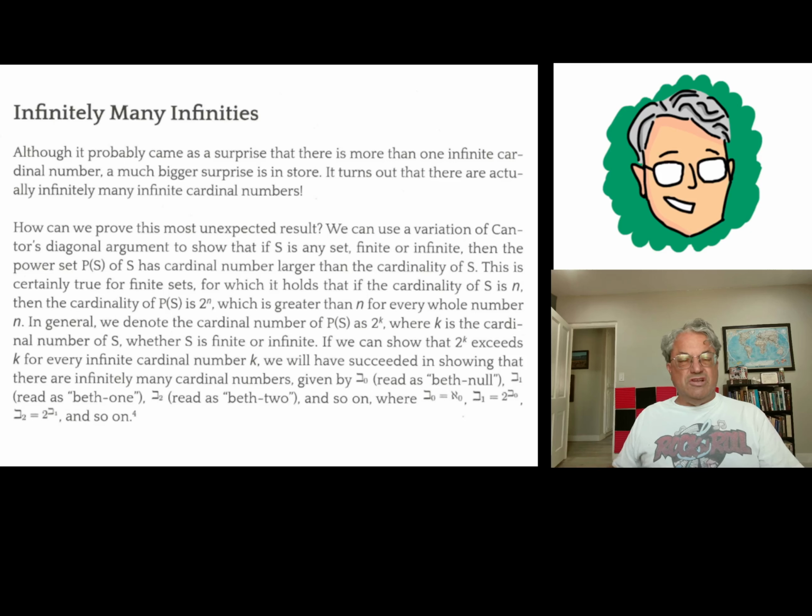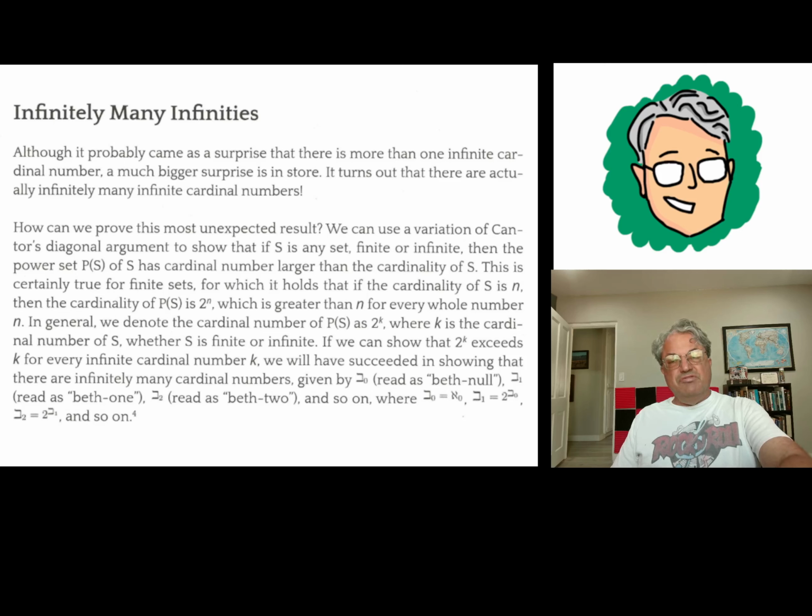Remember I talked about the continuum hypothesis before. I think I'm kind of jumping the gun here. But if the continuum hypothesis is true, then we said 2 to the aleph null is equal to aleph 1. Well, we're defining bet null to be the same as aleph null, and bet 1 to be 2 to the aleph null, which is 2 to the bet null. So if the continuum hypothesis is true, then bet 1 is equal to aleph 1. I'll get into the generalized continuum hypothesis tomorrow, but anyway, that's just some notation for you.